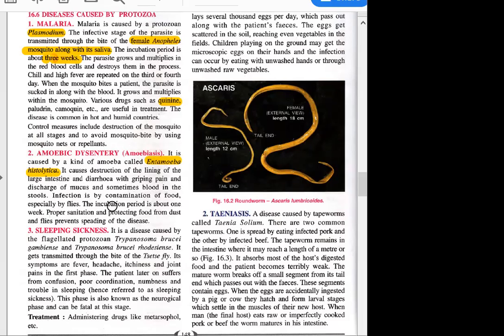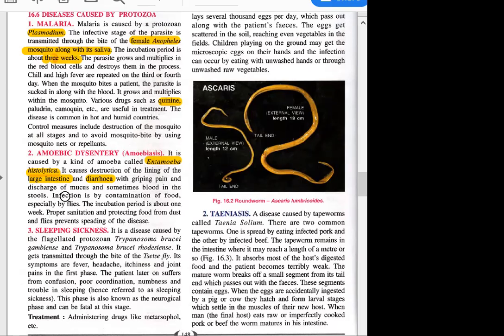It causes destruction of the lining of the large intestine. So where does it affect? It affects the large intestine, and it destroys the lining of the intestine. And what is the symptom? It causes diarrhea with stomach pain, gripping pain, and discharge of mucus, and sometimes blood in the stools. So a very common symptom is diarrhea with gripping pain and discharge of mucus and sometimes blood in the stools.